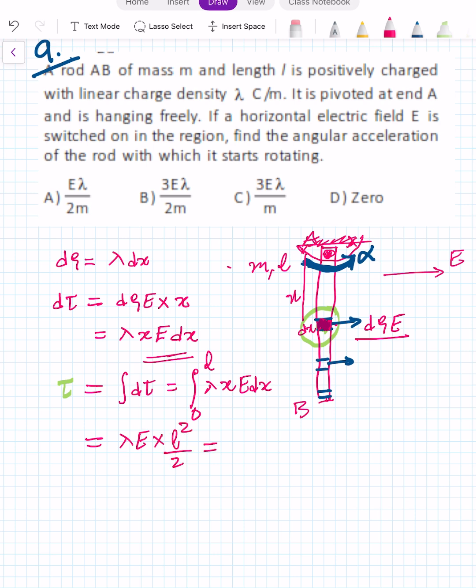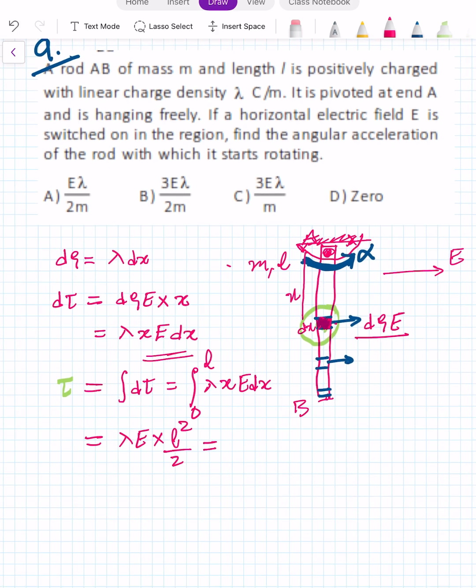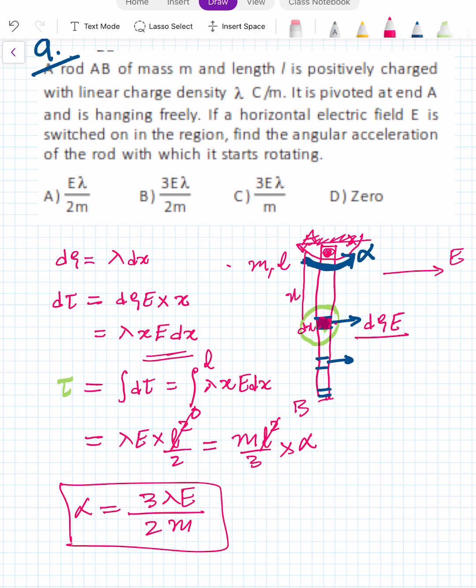And from the concept of rotational mechanics, tau equal to I alpha, this is equal to m L square by 3, where m is the mass of the rod, L is the length, and moment of inertia is m L square by 3 about the axis passing through the end, into angular acceleration alpha. L square cancels. So alpha you got is 3 lambda E upon 2m. This you got, the angular acceleration. This is option B.